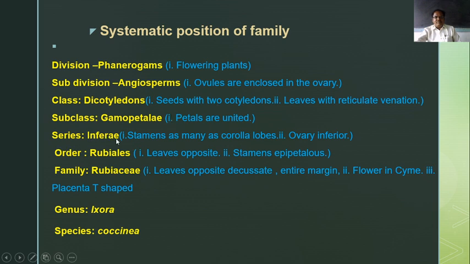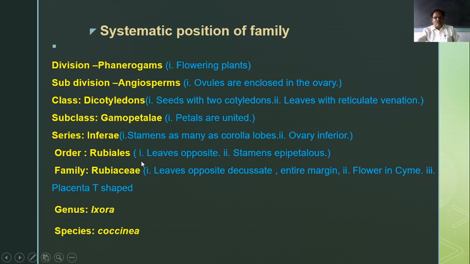Then series Inferae: the name itself indicates that the ovary is inferior, and stamens are as many as the corolla lobes. However many corolla lobes there are, that is the number of stamens. The order is Rubiales: leaves show opposite decussate phyllotaxy and stamens are epipetalous.